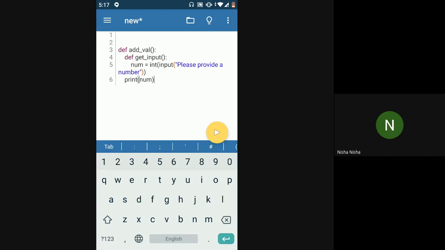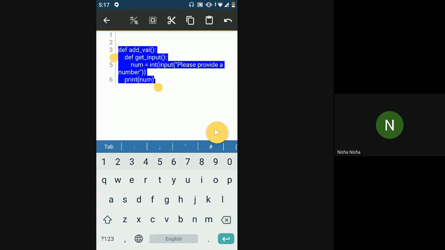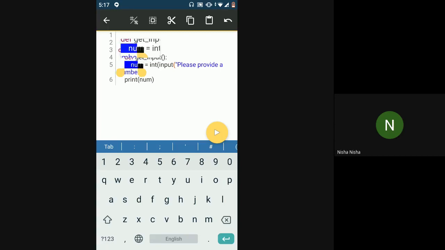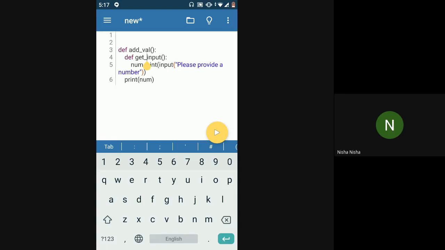Because it is out of the function. Right, exactly. See, when I introduce any variable inside this add val function, that becomes a part of the add val scope, the scope of the outer function. But if I'm defining another function inside my outer function, like a get input function, and I'm introducing a local variable num inside of get input, then the scope of this local variable num is only valid inside of get input. You cannot use it anywhere outside of the get input function.